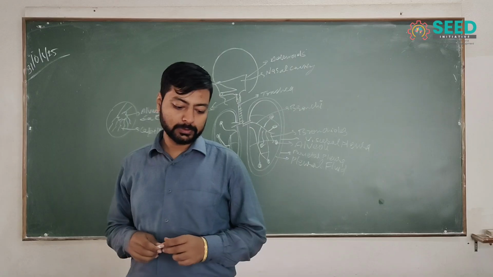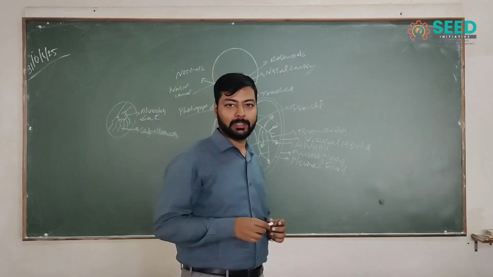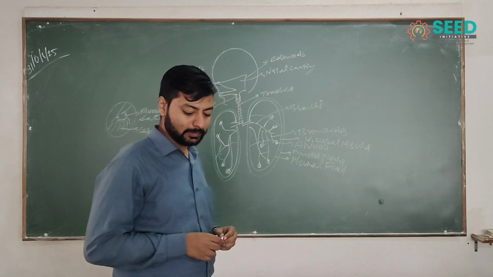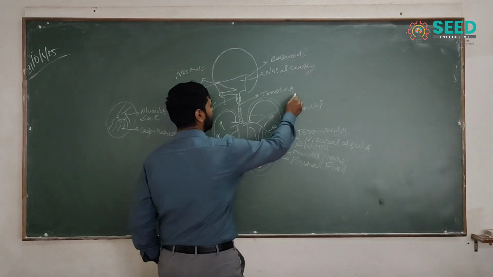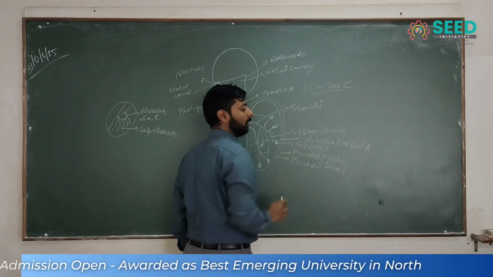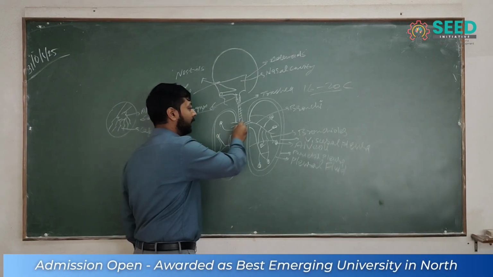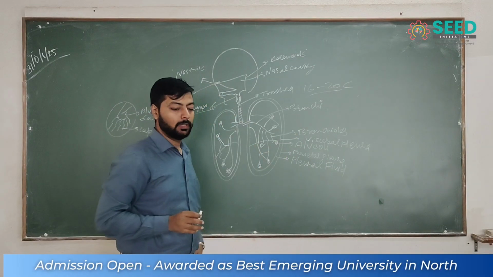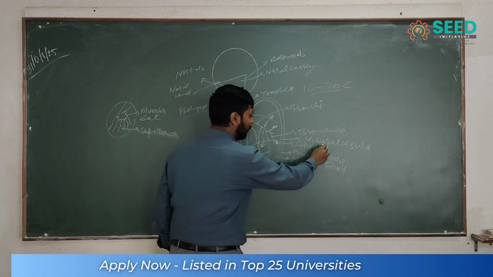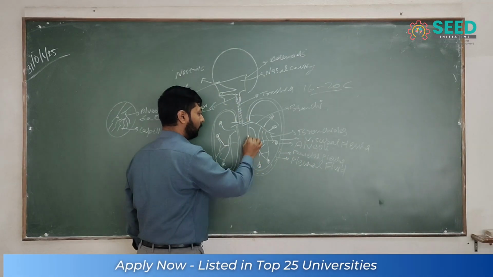The function of the larynx is to produce sound, and the larynx plays an important role in respiration, and the epiglottis is attached to the larynx. The trachea has 16 to 20 incomplete C-shaped rings, and after the trachea come the bronchi and bronchioles. In the lungs we have seen a visceral pleura, a parietal pleura, and pleural fluid.